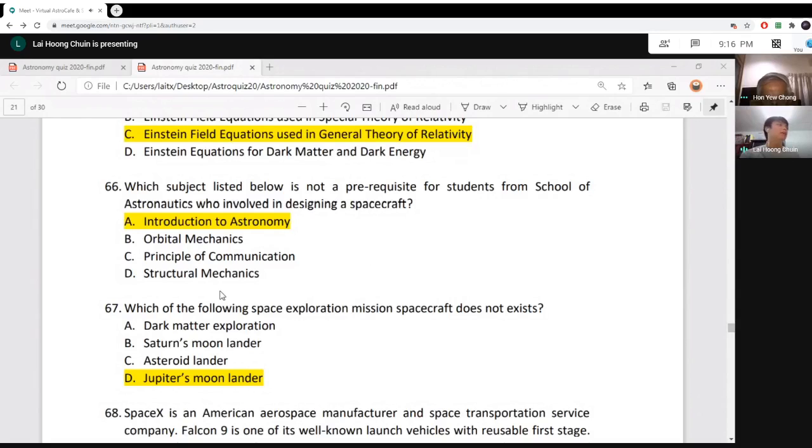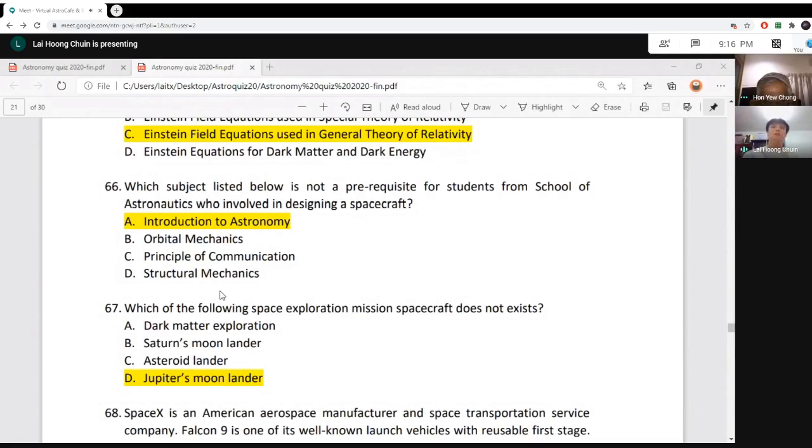the extreme space environment. So orbital mechanics, principle of communications, and also structure mechanics is a must, or a compulsory subject. Or a common term we use in the school is it's a core subject for students studying or involving in designing a spacecraft.